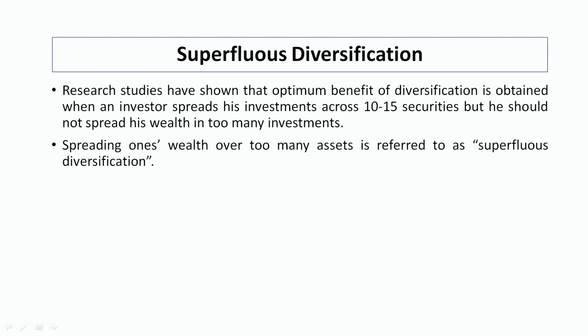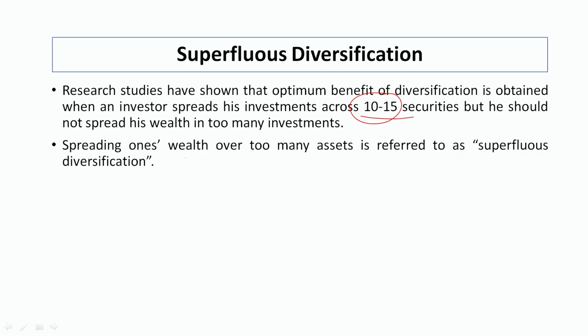Now, what is superfluous diversification? Research studies have shown that optimum benefit of diversification is obtained when an investor spreads his investment across a certain number of securities, suppose 10 to 15 securities, but he should not spread his wealth in too many securities. If he invests in more than that, there are chances that this particular diversification may prove unfruitful for the investor, and he may lose his money from this unrelated diversification.